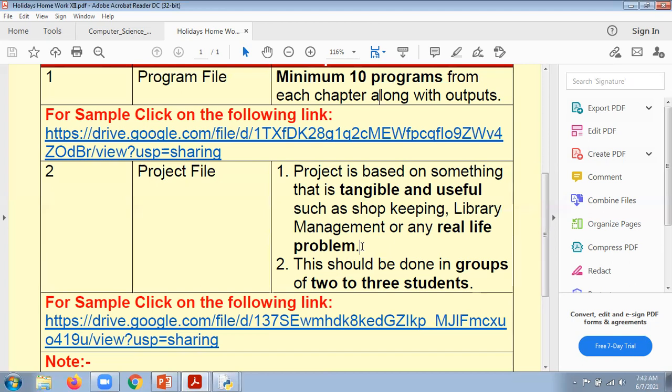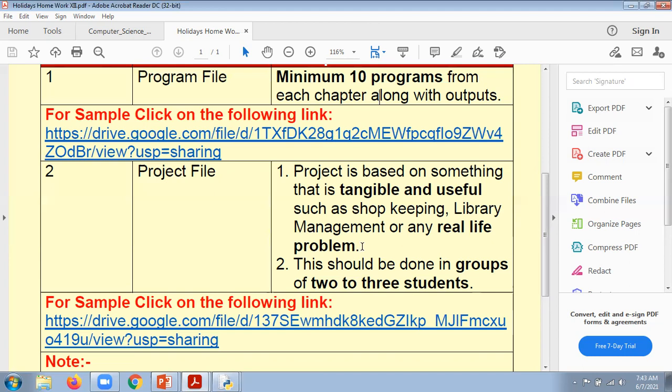Real life problem means you want to make a program or software for your school, so that when parents come and want to check the timings to meet the principal, in spite of talking with a receptionist at the school counter, they just visit that particular computer. They enter the option from the menu, okay, one, hours to meet principal, and then automatically the content is displayed: yes, these are the timings to meet the principal.